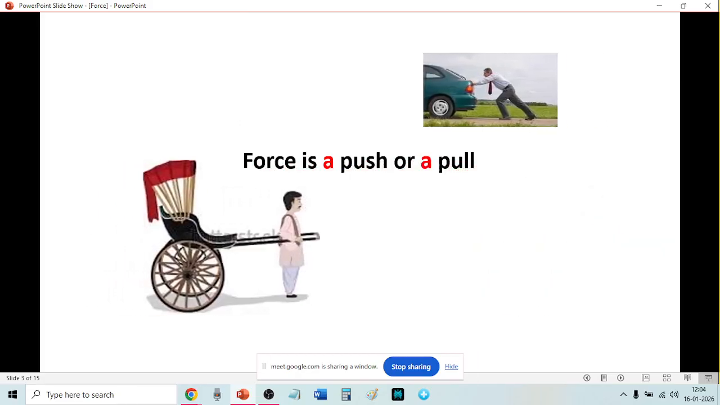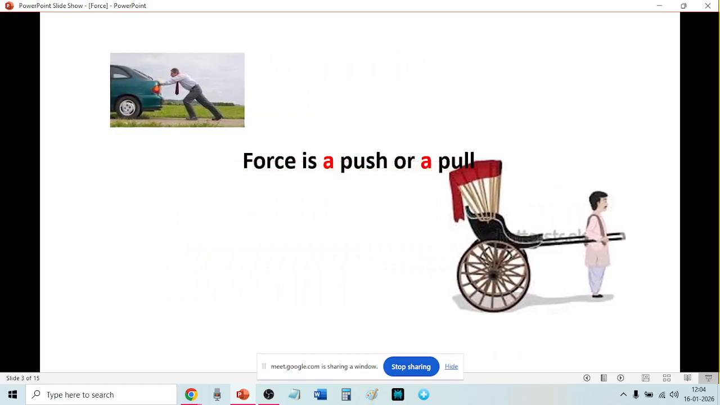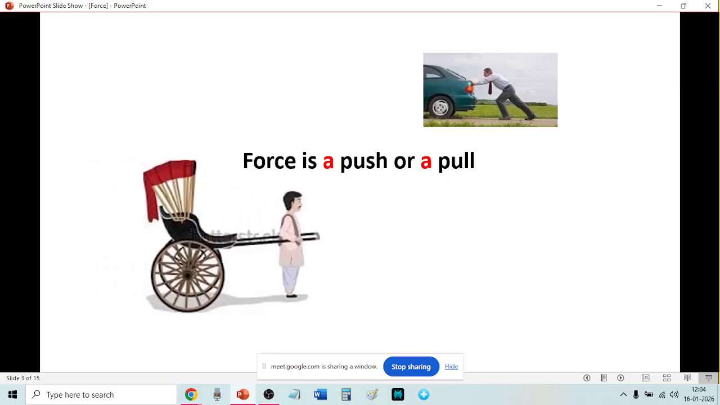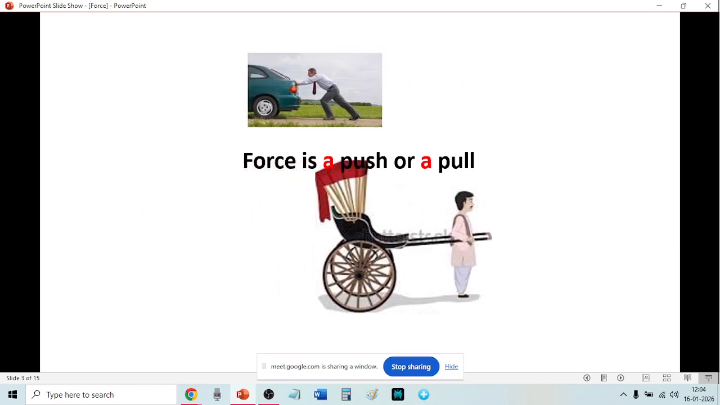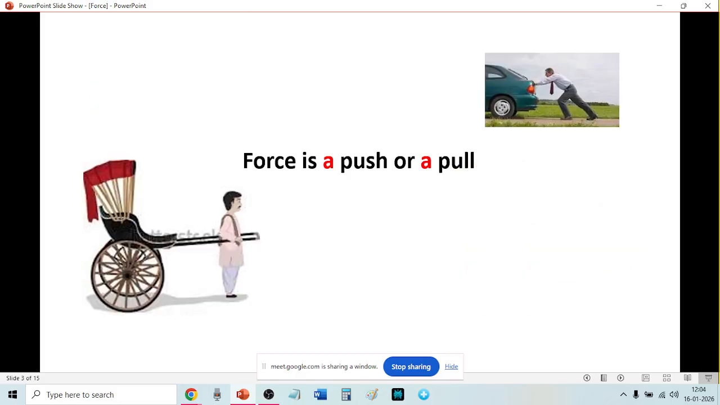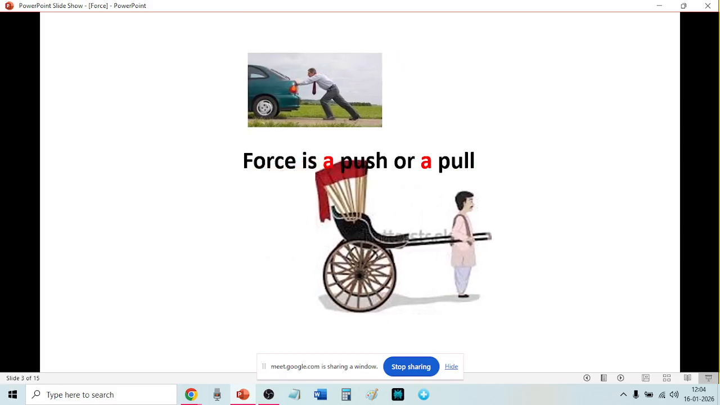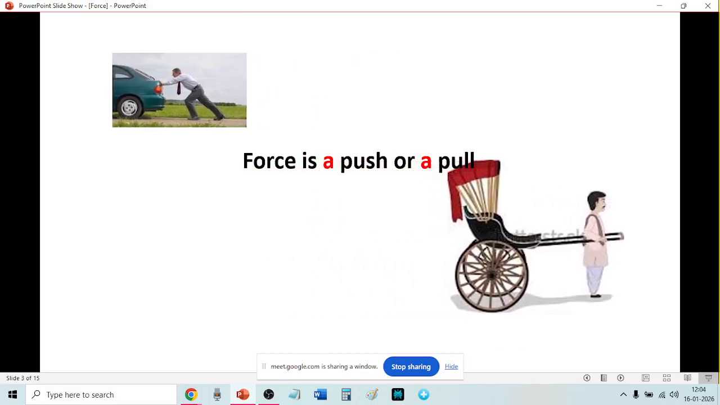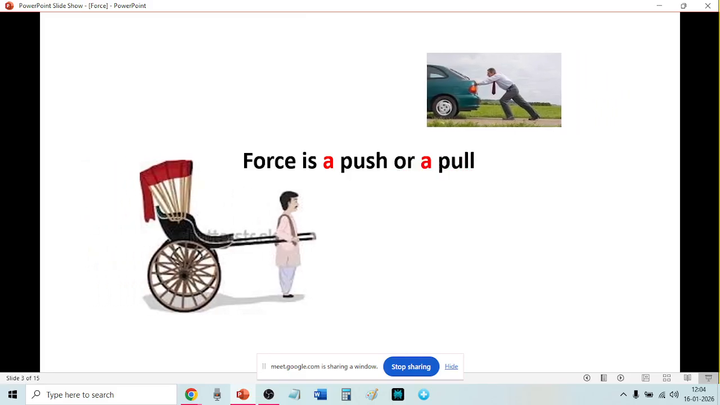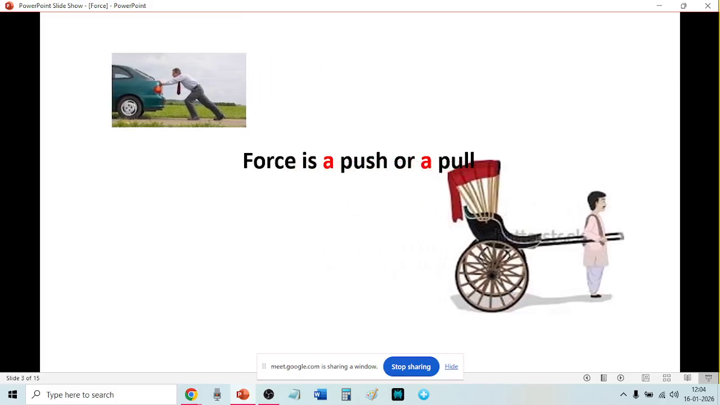On the top, the man is pushing the car. Push is a force. And at the bottom, the man is pulling a rickshaw. Pulling is also a force. So force is a push or a pull. It is written in red letters.